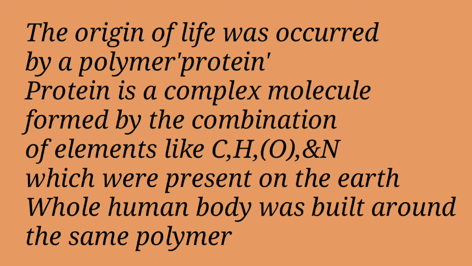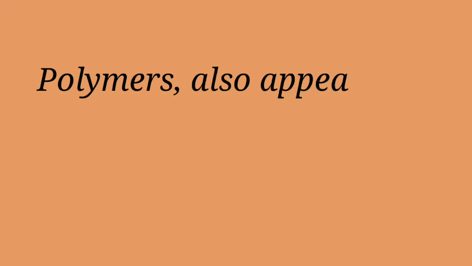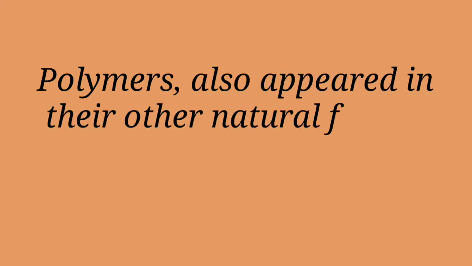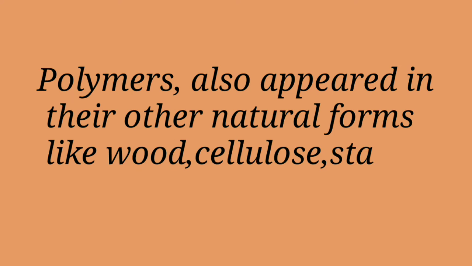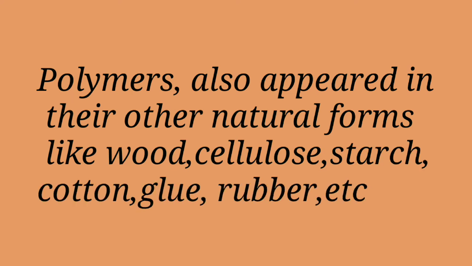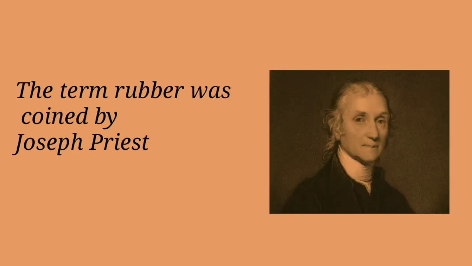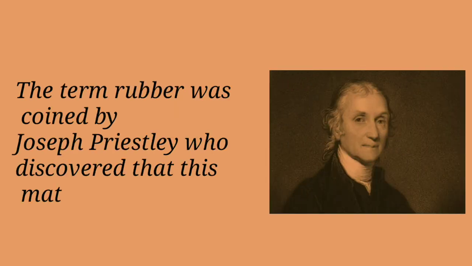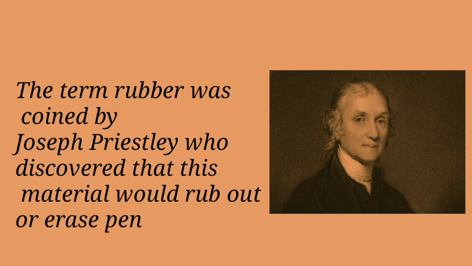Almost the whole human body is built around the same polymer. Students, polymers also appeared in their own natural forms like wood, cellulose, starch, cotton, glue, rubber, etc. The term rubber was coined by Joseph Priestley, who discovered that this material would rub out or erase pencil marks.